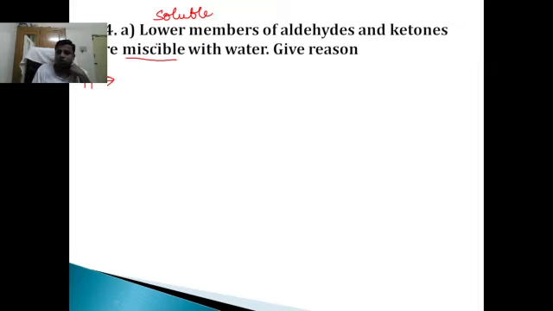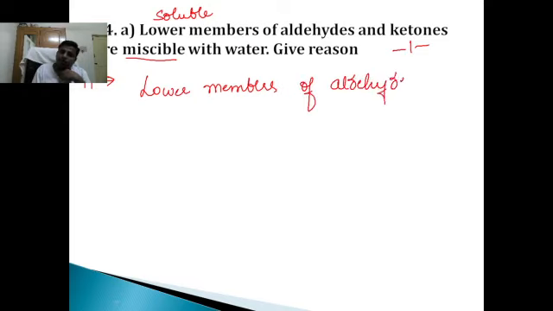So here also, lower members of aldehydes and ketones are miscible with water because lower members of aldehydes and ketones form hydrogen bond with water.